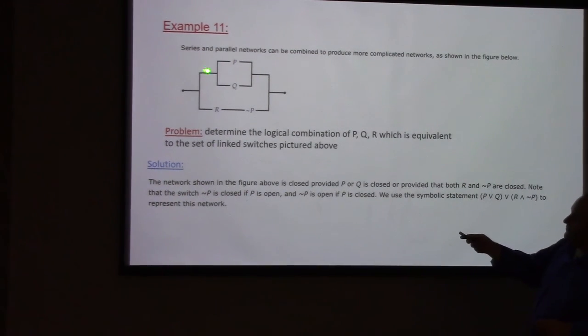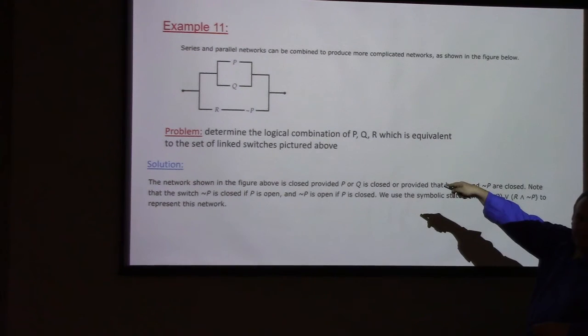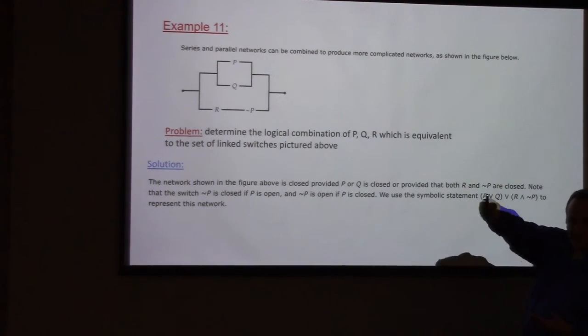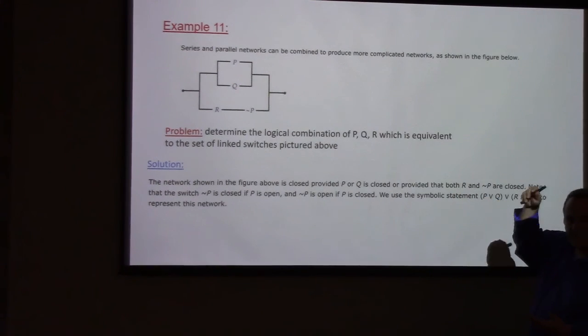Why are P and Q or? Oh, because as I was just explaining, when they're in parallel, it's like or. See, because in order for this circuit to fail, they both have to be open, which is like both inputs being false. Remember, or is only false if both inputs to the or statement are false. If either one is true, it works. Just like this, if either one of those switches is closed, the current flows.